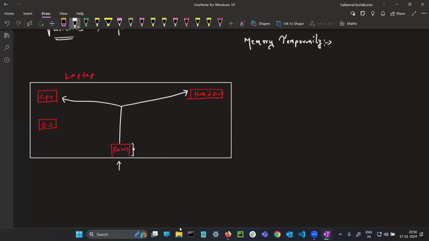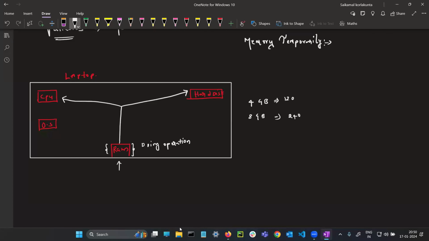So RAM is doing a lot of operations. That's why if you have a 4 GB RAM, the RAM will do only limited operations. For example, 4 GB RAM means it will do 120 operations at a time. 8 GB means 240 operations at a time.